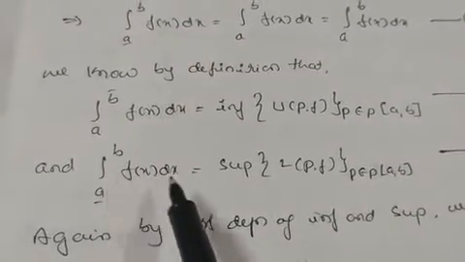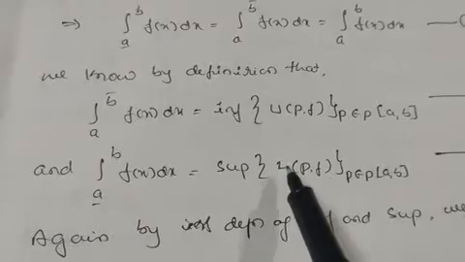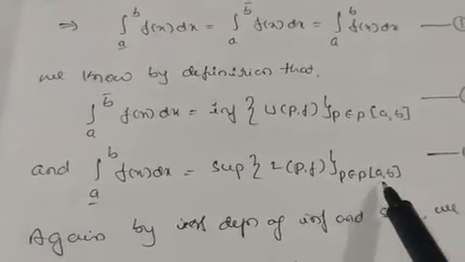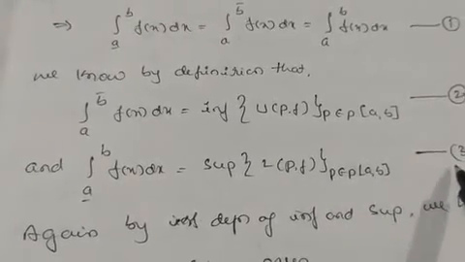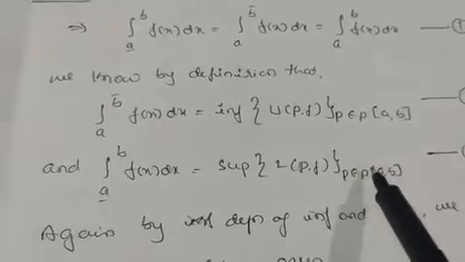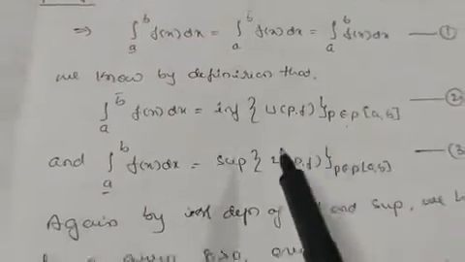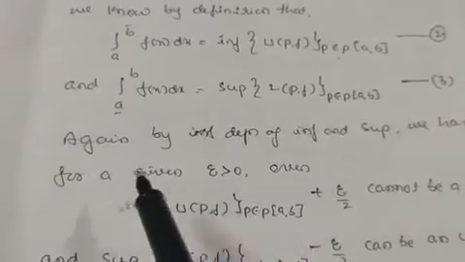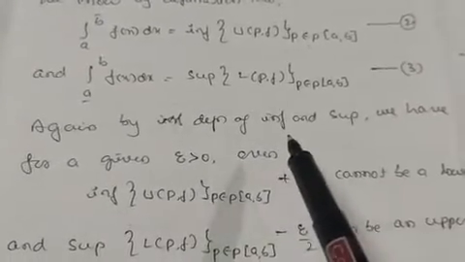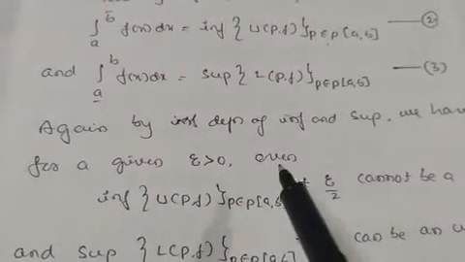Take this as the second equation. And the lower Riemann integral is equal to the supremum of LPF for all P belonging to P of a comma b. Take this as the third equation. These are the definitions of lower Riemann integral, upper Riemann integral, and the R integral or Riemann integral.